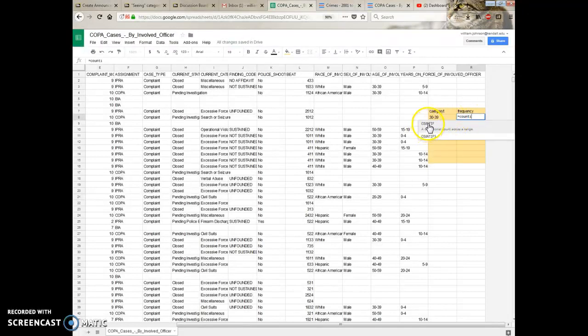And you'll see it'll pop up underneath, and you double click it. Count if is a fancy way the computer says, what do you want me to count? And what group do you want me to count for? Well, two different things. What do I want to count? I want to count the ages.